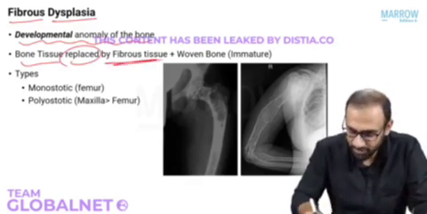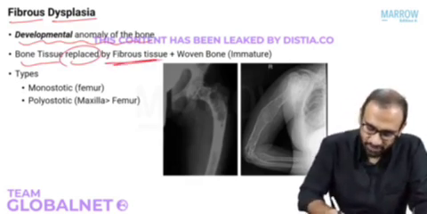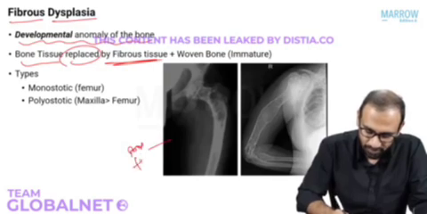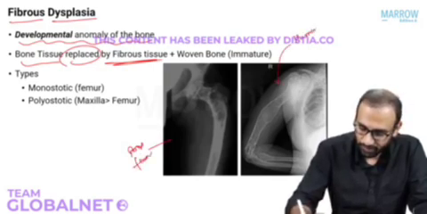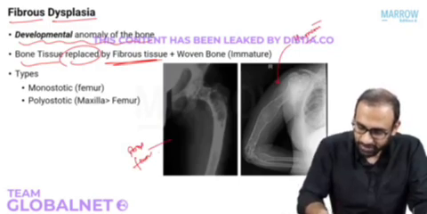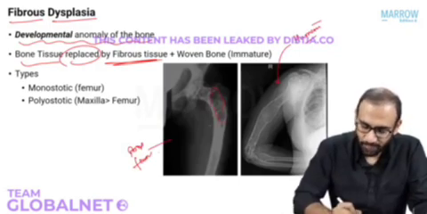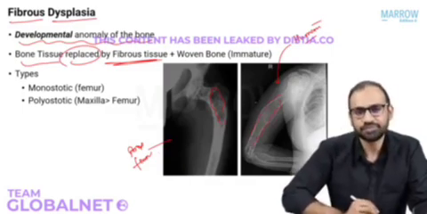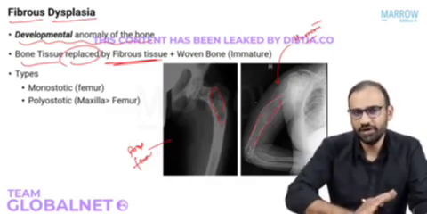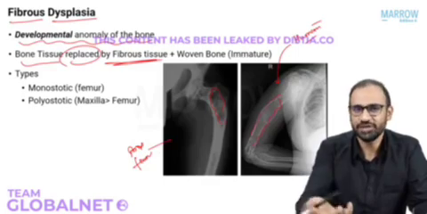That is what happens. So look at these two X-rays here. This is the X-ray of the proximal femur. And this is the X-ray of humerus. What are you noticing here? There are lucencies here in the proximal femur and there is lucency throughout the humerus. So bone tissue is replaced by fibrous tissue. This is your fibrous dysplasia.